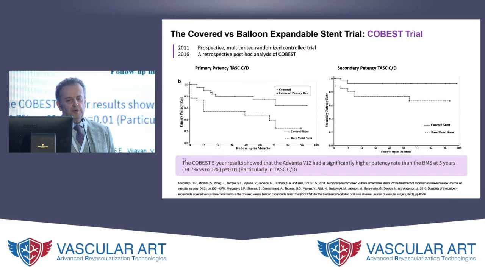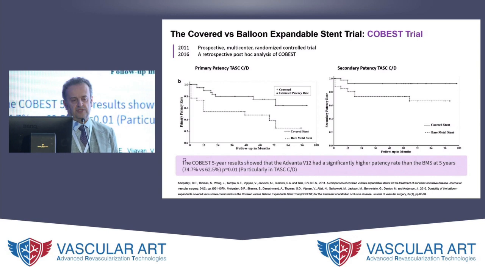Now, a number of you will remember the COVIS trial, the covered versus balloon expandable stent trial from 2011, which looked at this group of patients and noted that if you look at TASC B lesions, there wasn't really much of a difference. Both were good in terms of primary patency. But when you started to look at the more complex aortoiliac lesions, and particularly those with the TASC C and D, the covered stents in the iliacs did favor and were better. I'm not talking about CERAB in this case, but still just the concept of having a covered iliac stent versus a bare metal. And that argument has been going on and on for a long time.